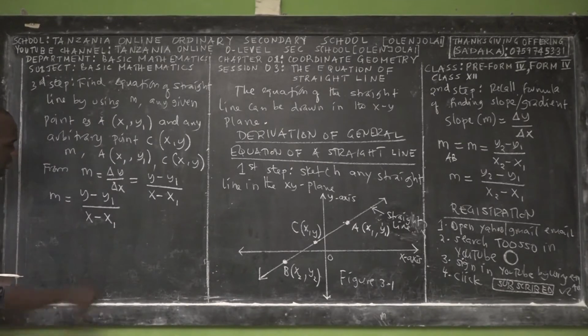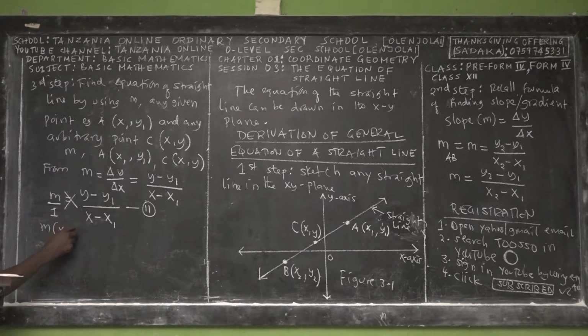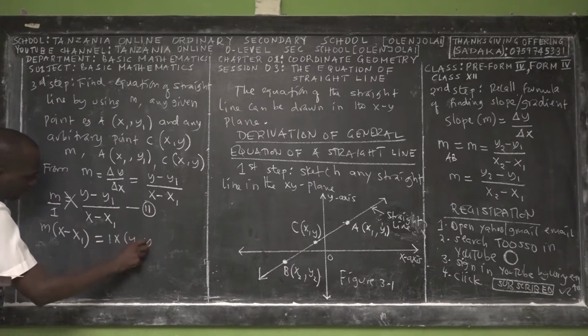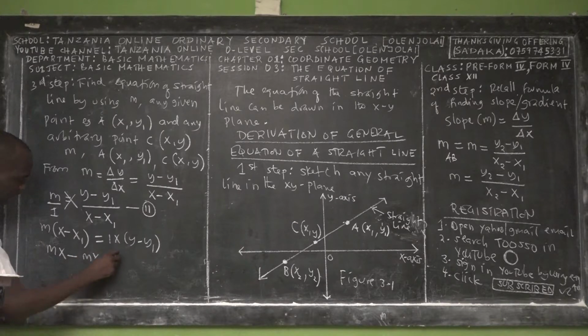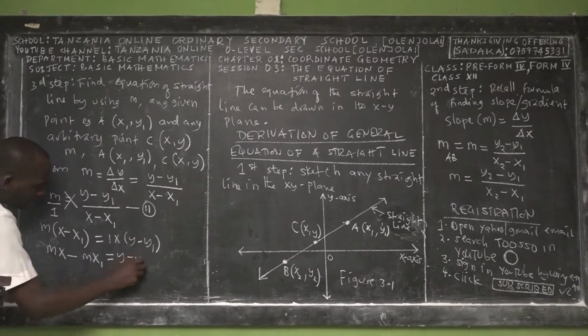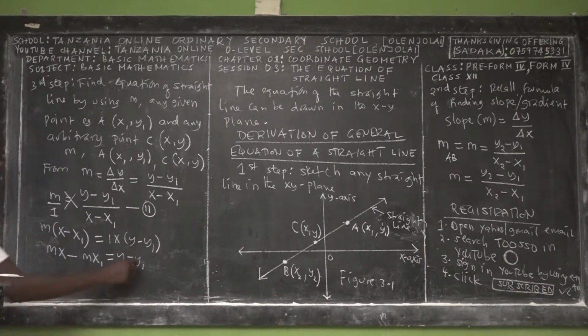Now we call this equation 2. Because it's equation 2, this gradient's denominator is 1, so we can cross multiply. We have m times x minus x1 equal to 1 times y minus y1. So expand: m times x is mx, m times x1 is mx1, 1 times y is y, 1 times y1 is y1. Let this be equation 3.